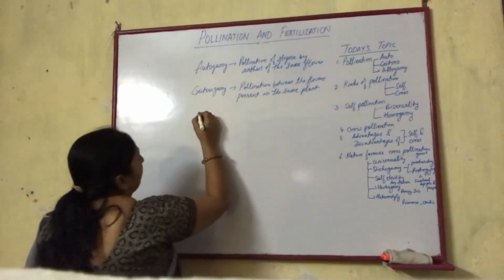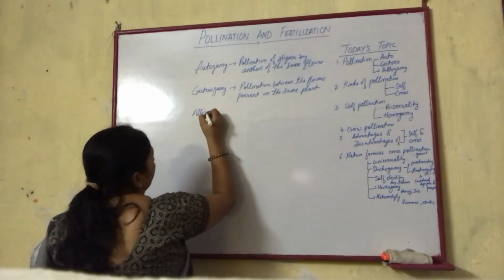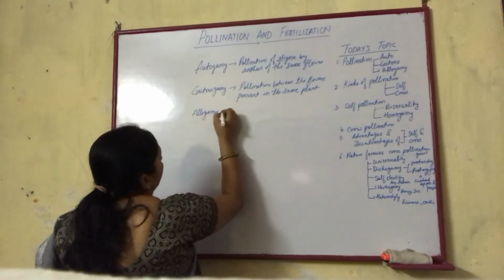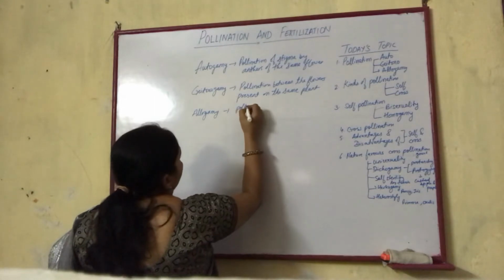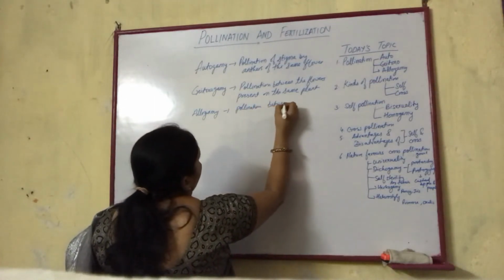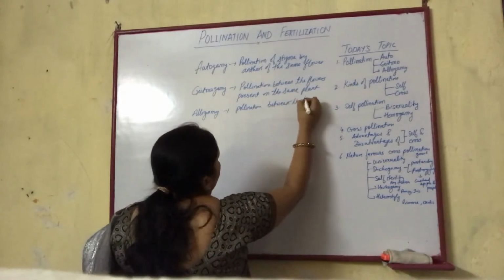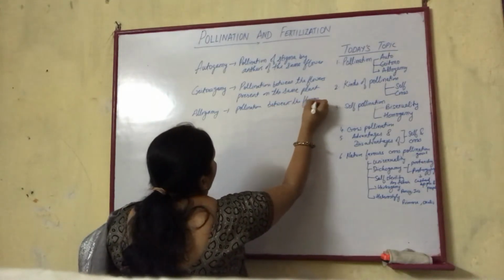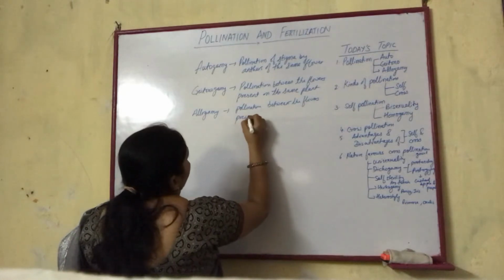Next is allogamy. Allogamy is pollination between the flowers present on different plants.